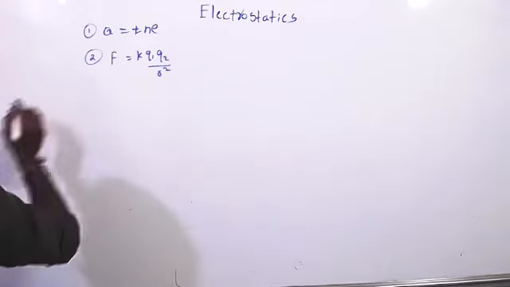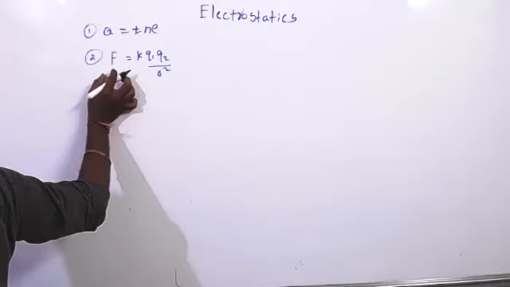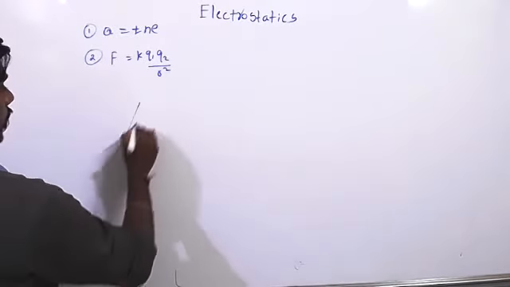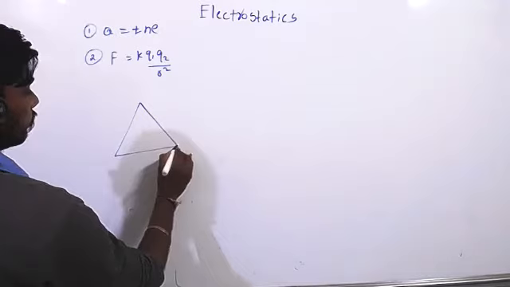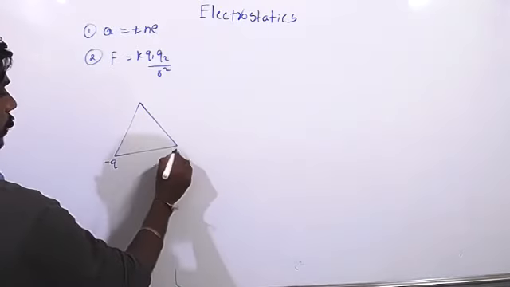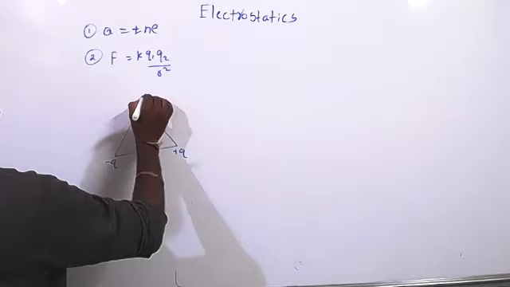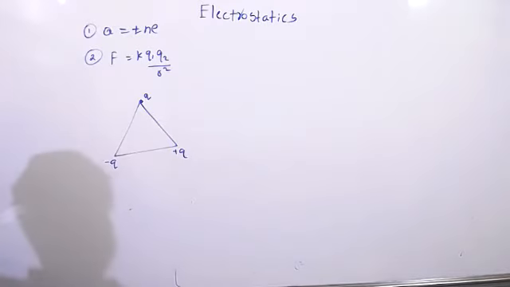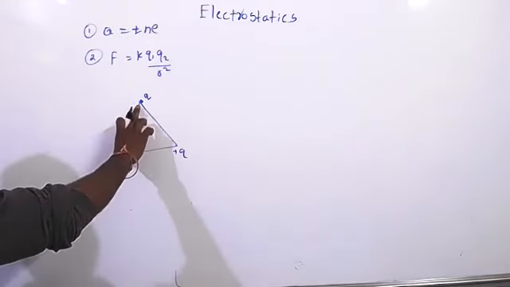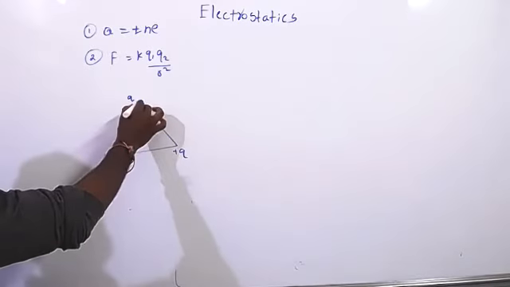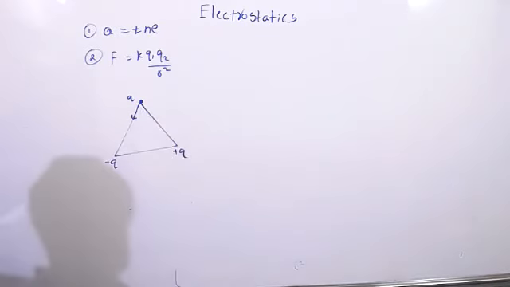Okay, here see, we know that force is a vector quantity. So what type of model can they ask? Minus Q they will place, plus Q, and one more charge they placed here, that is Q. So now how much force is acting between these two, and in which direction can we say the force?